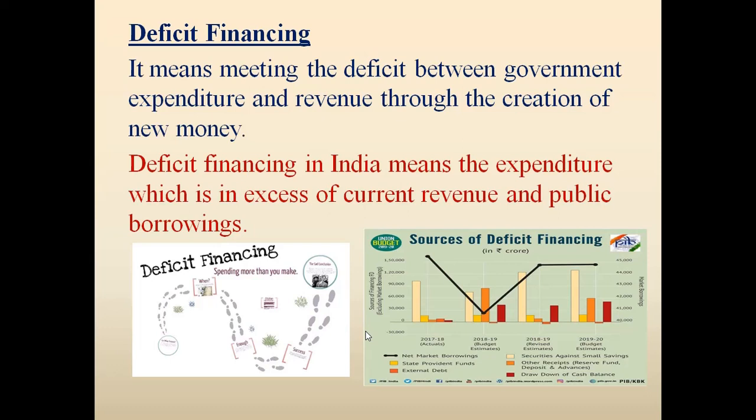The government just cannot decide that they will print new currency notes, because printing currency notes and distributing them to all the citizens of a country will not make us rich. So that is basically the concept of deficit financing: expenditure is more than your revenue and public borrowings. We don't have to go in depth about it. So this concludes your chapter.